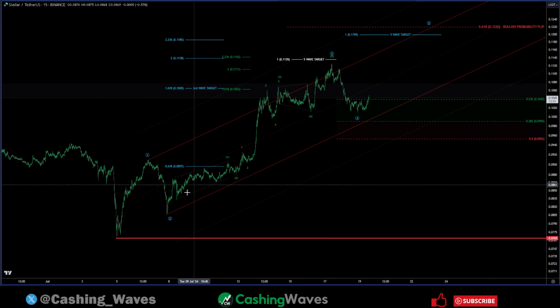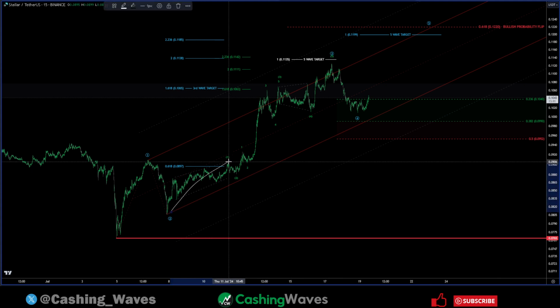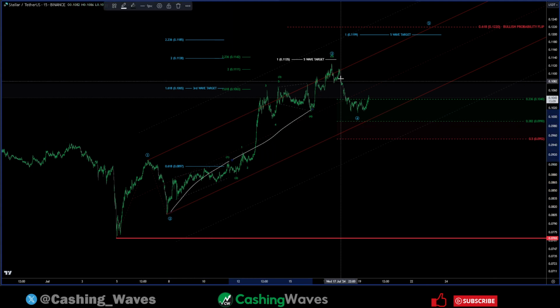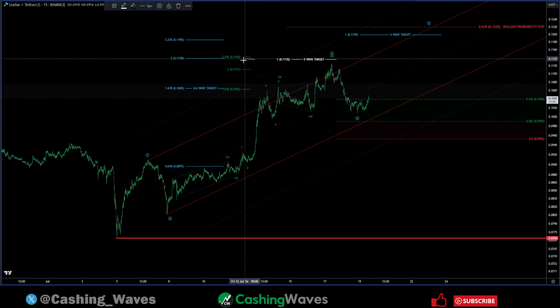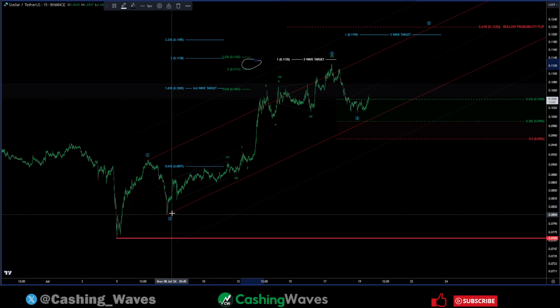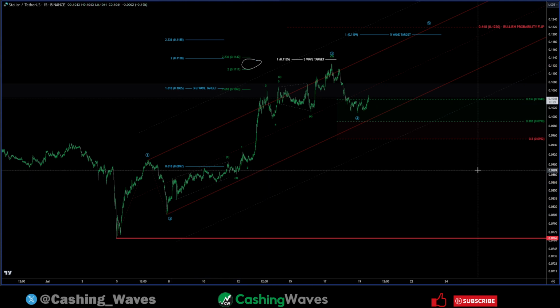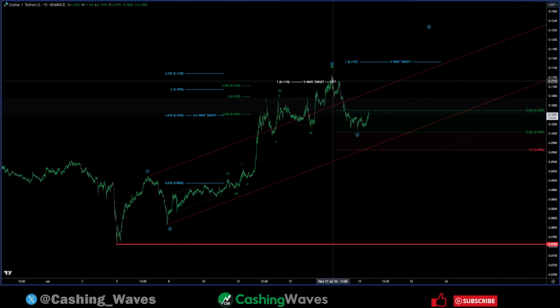Our fifth wave, which was the extension of wave 1 in green off of wave 4, was at 11.35. We came up short of that, but we came into our zone we expect, which is the 200 to the 2.36 of wave 1 off of wave 2. And if I switch to linear instead of log, you can see we hit the 1-to-1.